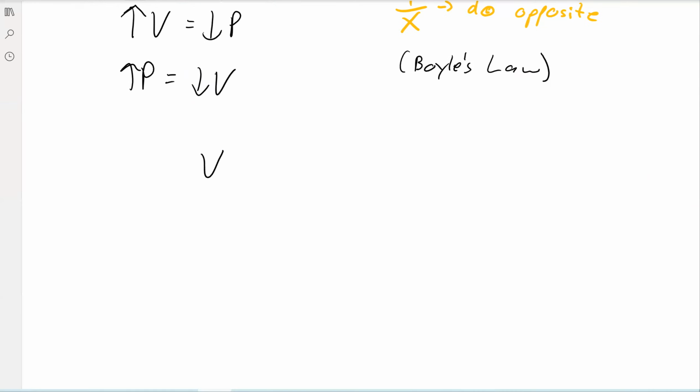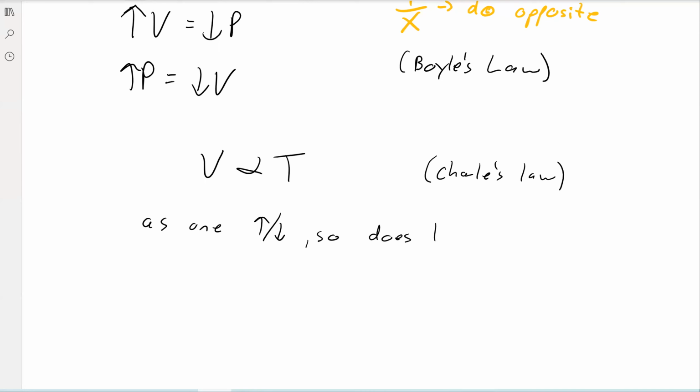The next one we have is that volume is proportional to temperature. This is what's known as Charles' law. So as one goes up or goes down, so does the other, assuming everything else is kept constant. So for example, if you put a balloon in the freezer, that balloon is going to deflate because the temperature goes down, so the volume is going to go down. And then once you take it out of the freezer and let it warm back up, it's going to expand again.